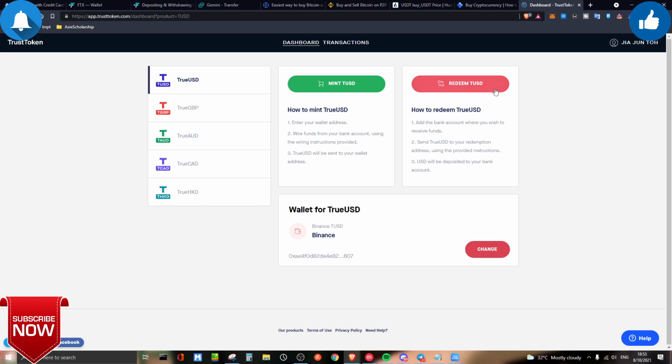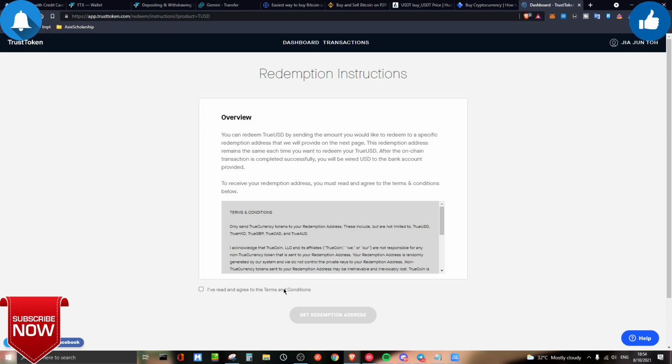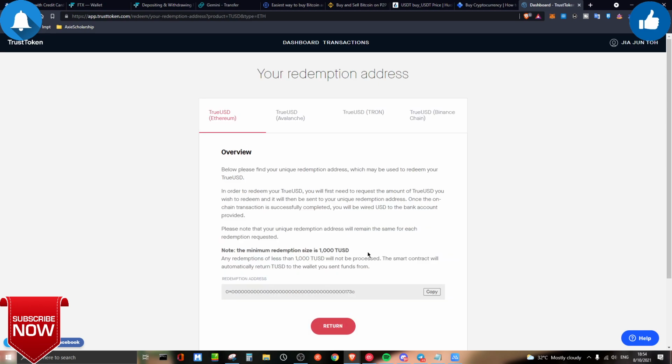So for redemption, if let's say you are already trading, and from there you are making tons of money, let's say billions of dollars in the crypto exchange, what you want to do is basically just convert your US Tether towards TrueUSD. And once you have converted it, redemption is very simple. Enter your bank account, read the terms and conditions, get a redemption address. So over here they support 4 types of network.